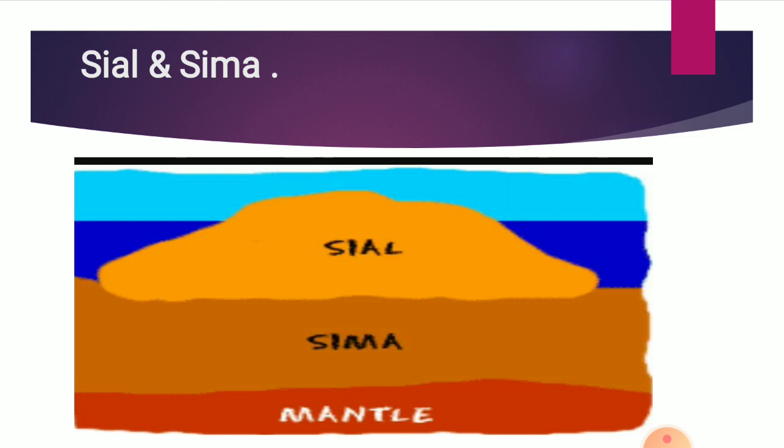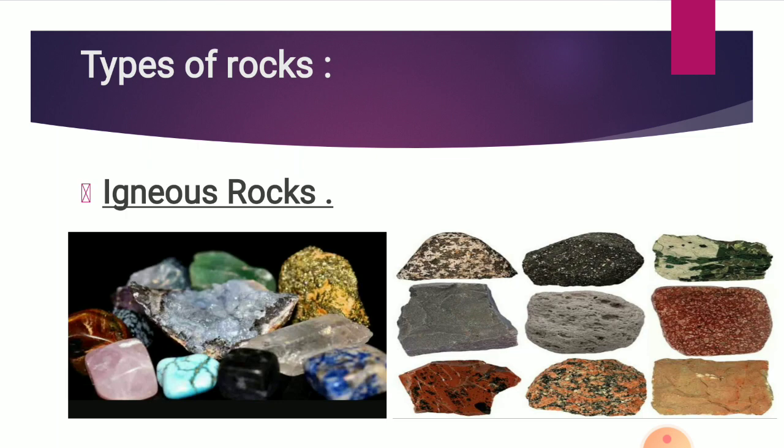Types of rocks. The first type of rock is igneous rock. Igneous rocks are the oldest type of all rocks. The word igneous comes from the Greek language, which means fire.